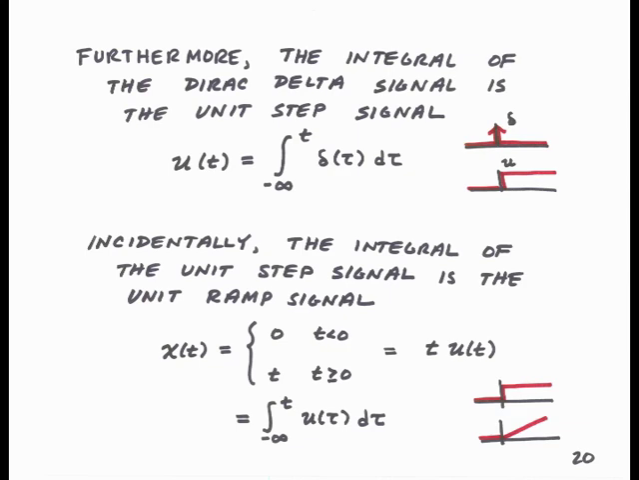What if we integrate the unit step signal? Well, it's easy to show that the integral of the unit step signal is the ramp signal that we learned about before. So now we have a connection between 3 signals that we've seen so far in this class: the Dirac delta signal, the unit step signal, and the ramp signal. And the relationship between the 3 is one of integration.